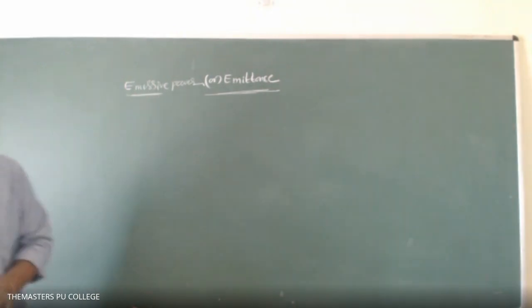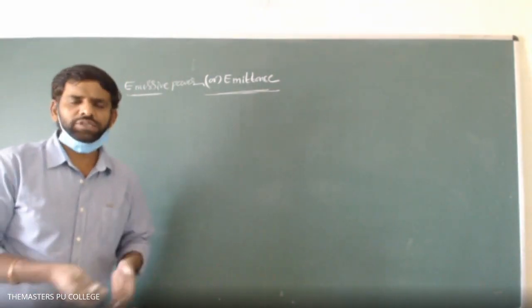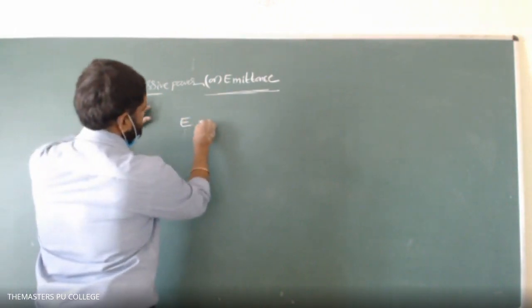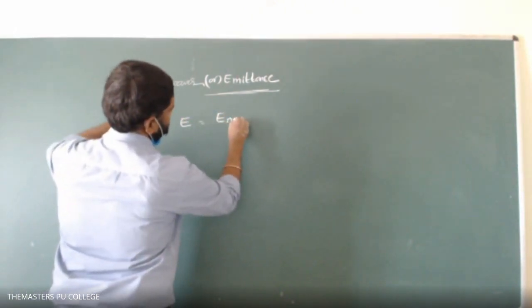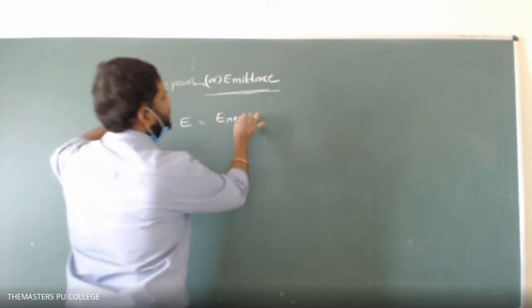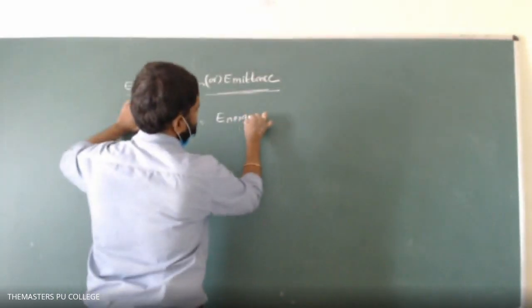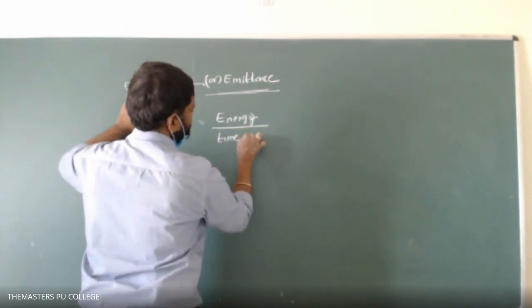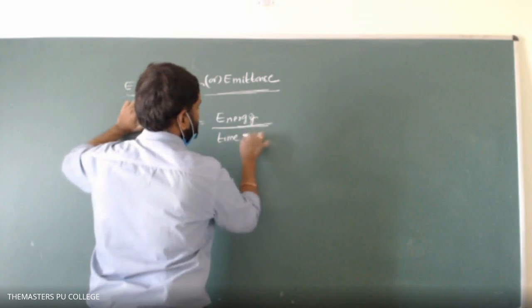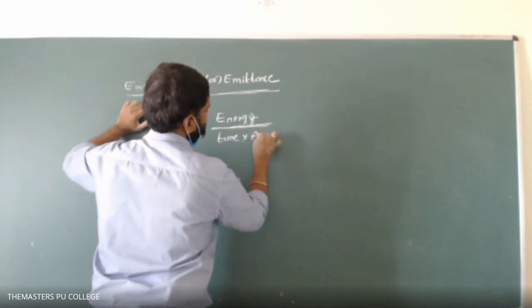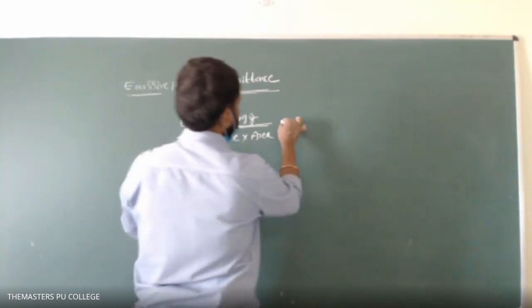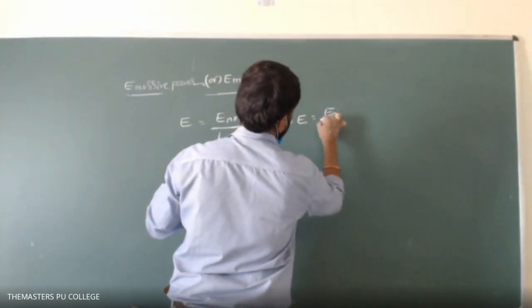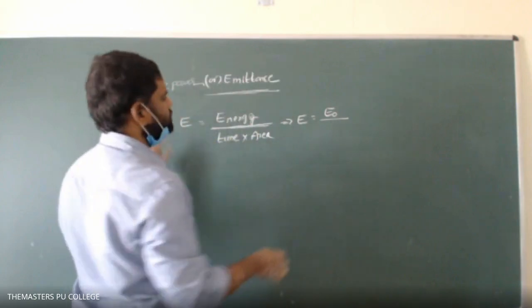Note down this. The energy emitted per unit time, per unit area of the object, is called emissive power.